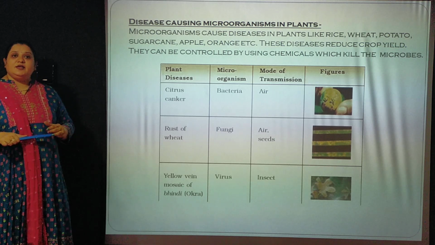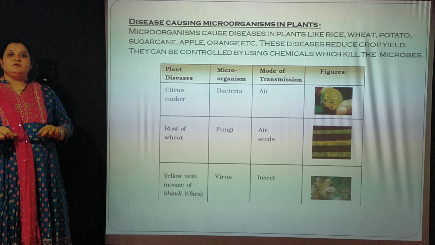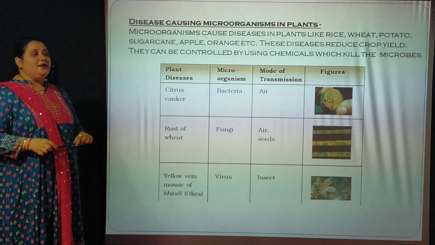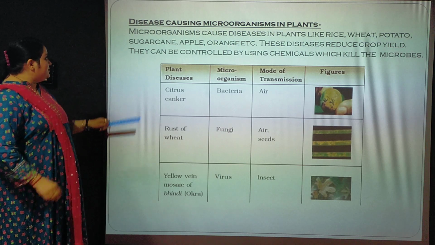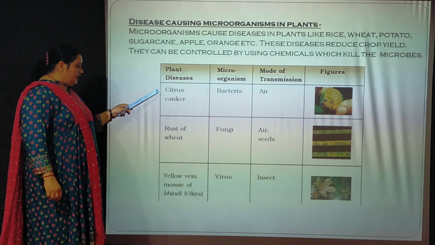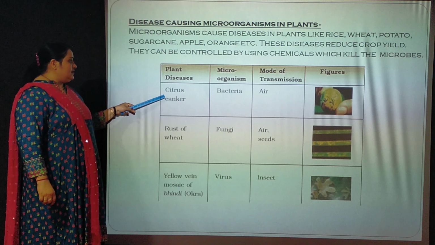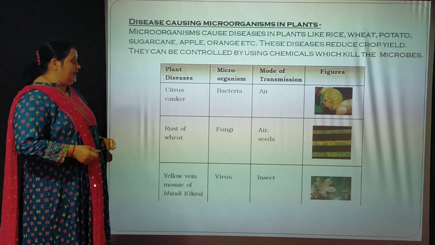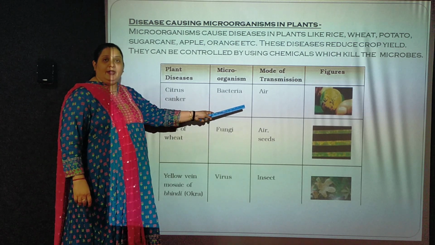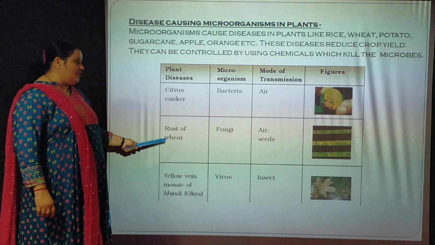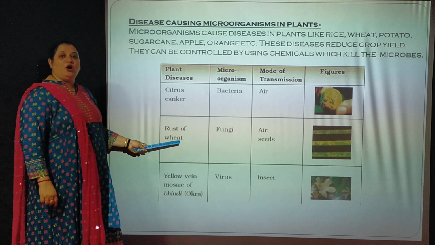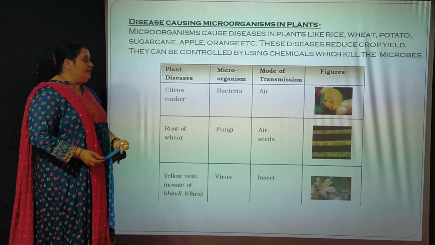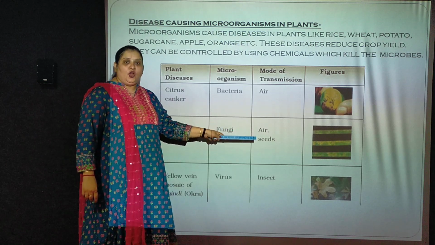Not only bacteria, microorganisms even cause diseases in plants. These are some of the diseases that are caused in plants. One is citrus canker. It is caused through bacteria and it is spread through air. Next is rust on wheat. Wheat plant में ये बहुत common disease है. It is spread through fungi, right? And the mode of transmission is air or seeds.